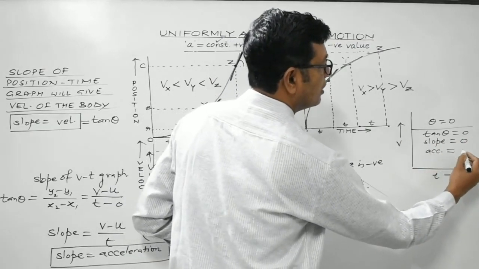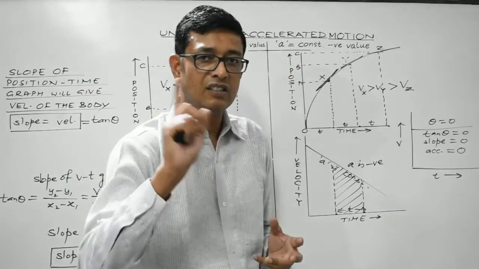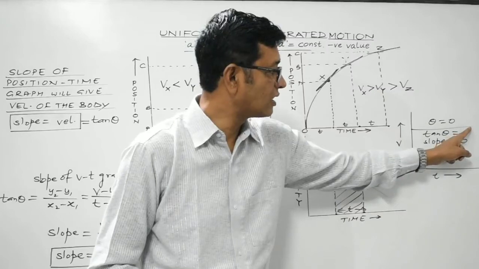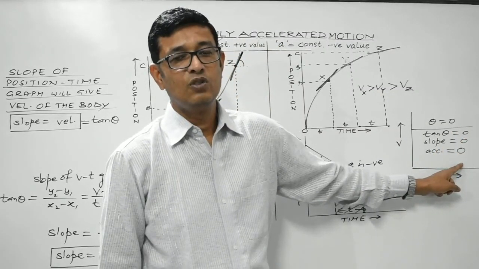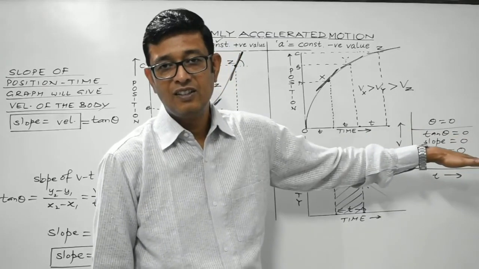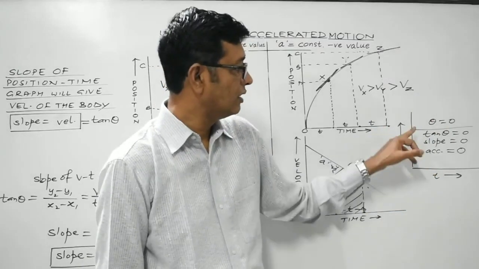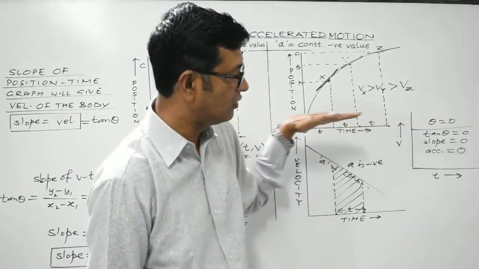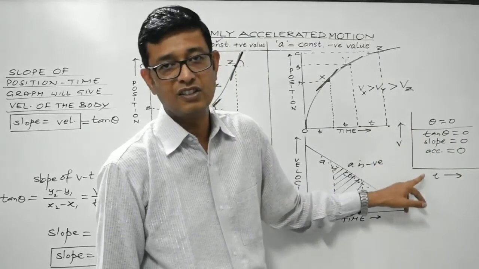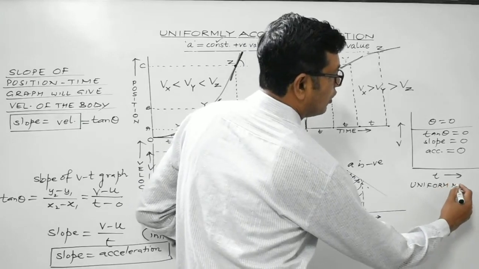So acceleration is 0. So students, in the case of uniform motion, which we have already discussed earlier, the velocity is constant. If the velocity is constant, then acceleration is 0. So in the case of uniform motion, the V-t graph is a straight line parallel to the time axis. We have discussed this graph again to show you that if the line is flat, parallel to the horizontal axis, it means that slope is 0. So here acceleration is 0. It is the case of uniform motion.